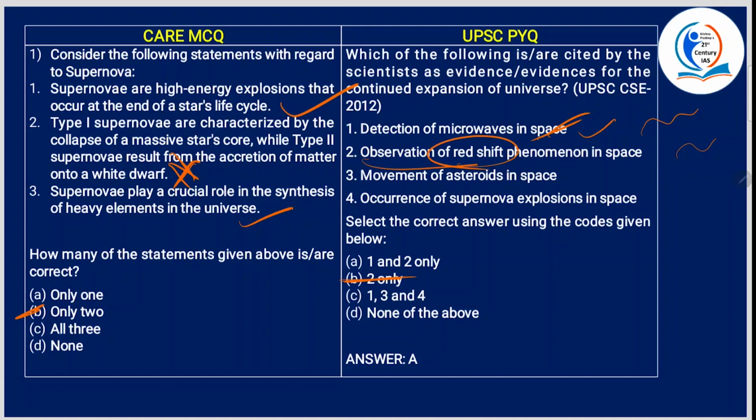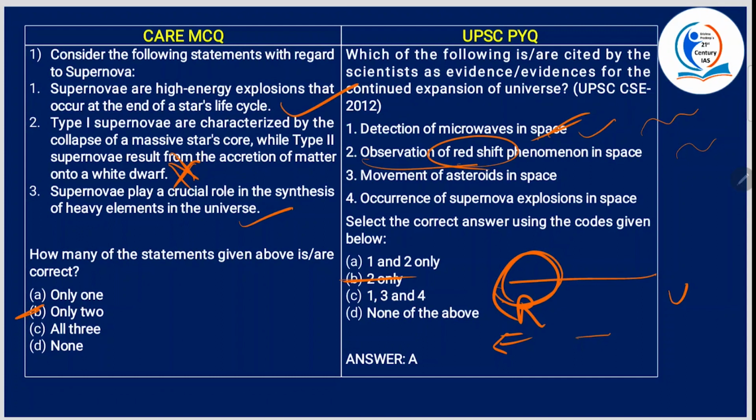Okay, see, in VIBGYOR, this red color has the highest wavelength. This much you should know to understand what is redshift. When an object is moving far away from us, the light from the object is known as redshift. And when the object is moving towards us, the light from the object is known as blue shift. Astronomers use redshift and blue shift to deduce how far an object is from the earth. And this concept is key to charting the universe's expansion.